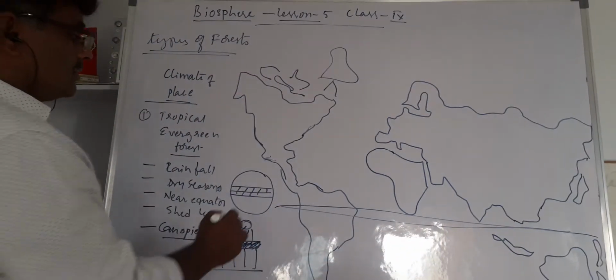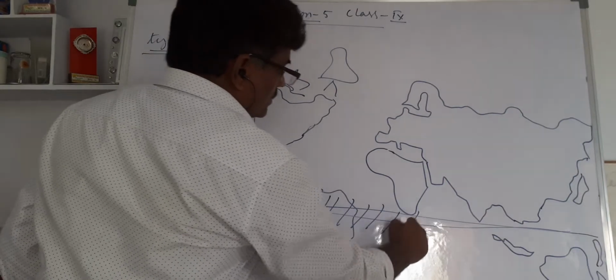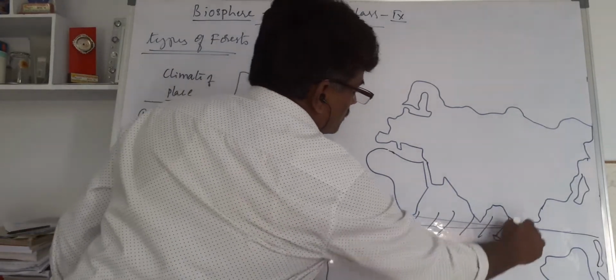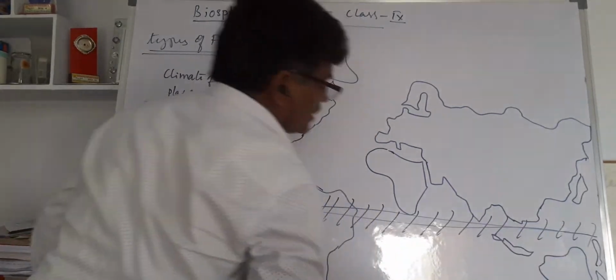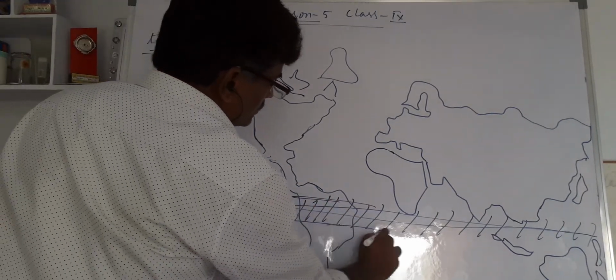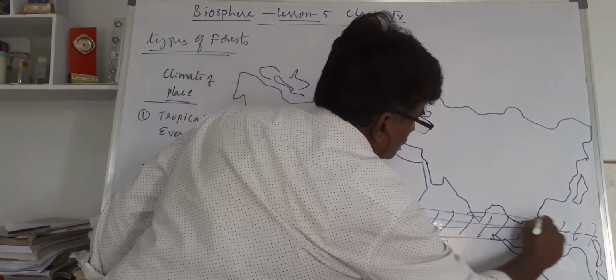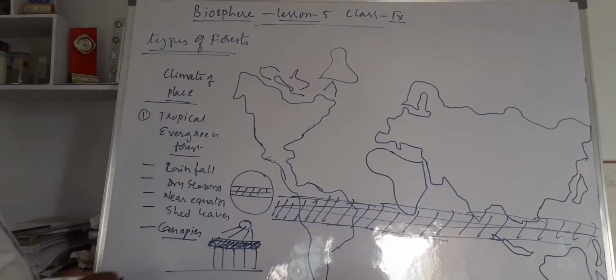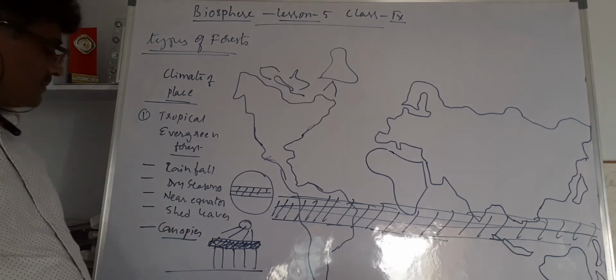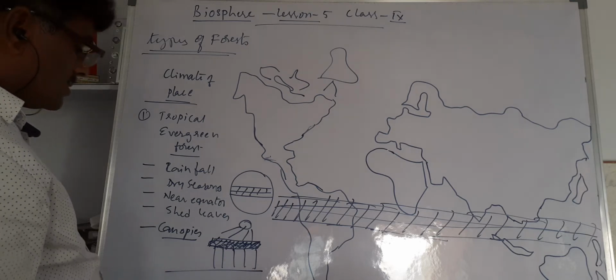This is the area where we can find the equatorial, or tropical, evergreen forest, with thick forest and tall trees, canopies formed, and trees that cannot shed their leaves. This is the first one: the tropical evergreen forest.